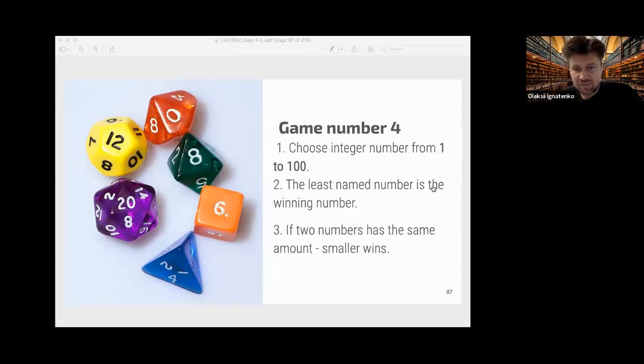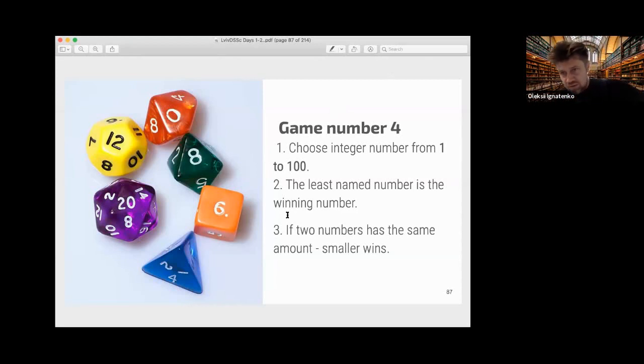Yeah, it's amazing. Okay, so what is interesting about this game? I will show you the distribution a little bit later. The interesting thing is that if everyone chooses one, then even 99 can win. It's usual, but usually people do not always choose one, so they try to use some small numbers.